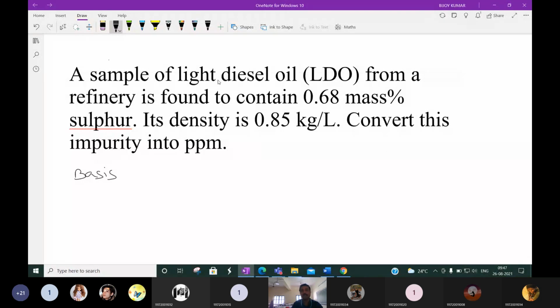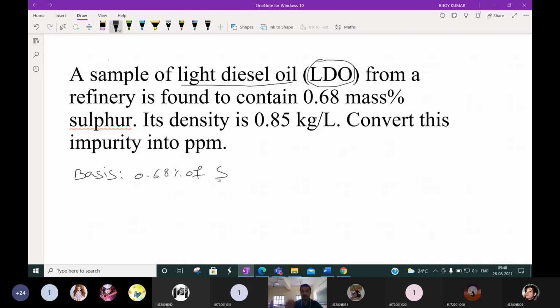A sample of light diesel oil, LDO we can say in short form, from a refinery. From the refinery we got this product that is called LDO. That is found to contain 0.68 mass percent sulfur.